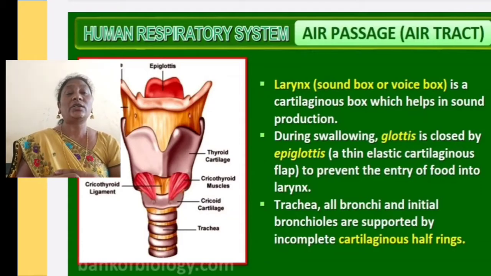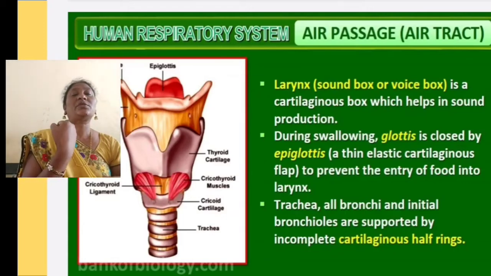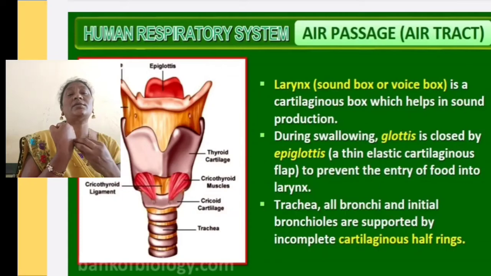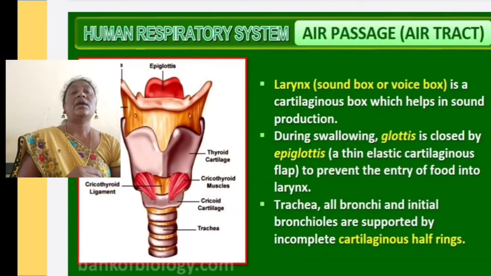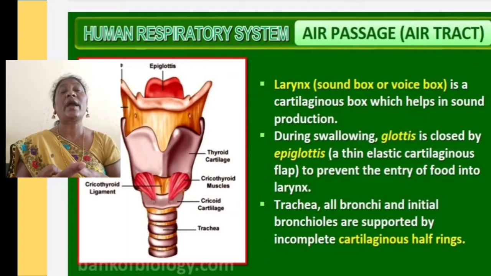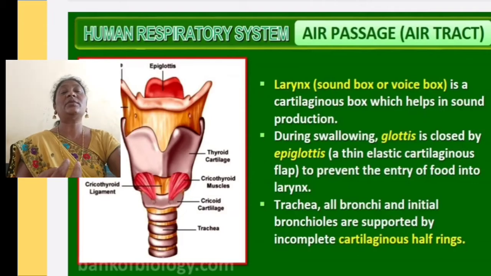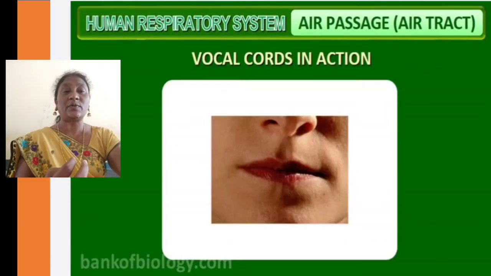This is very important for your exam: if there is no support, the trachea will collapse. The trachea, or windpipe, will be collapsed. The trachea is covered by the cartilaginous rings, and these rings provide stiffness to the air pipe. If there are no cartilaginous rings, when there is no passage of air, it loses its stiffness and collapses. If it collapses, there is no process of respiration. Breathing becomes very difficult and the person may ultimately die from lack of proper respiration.